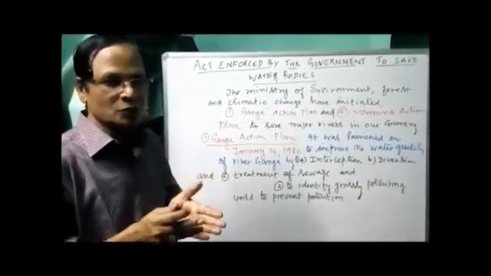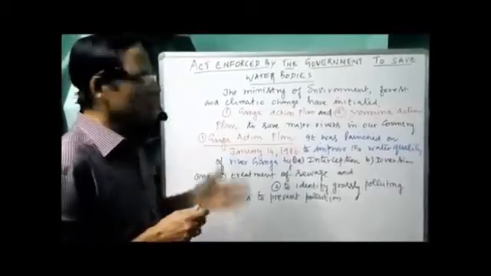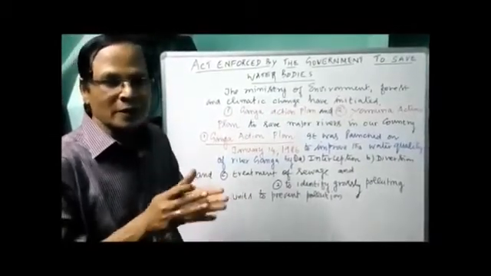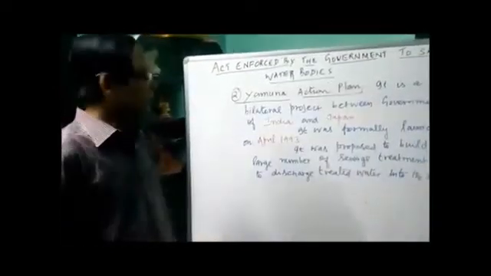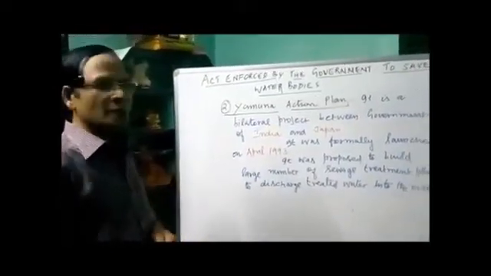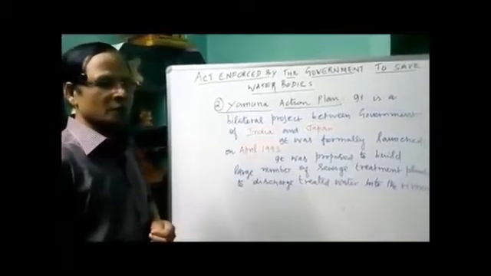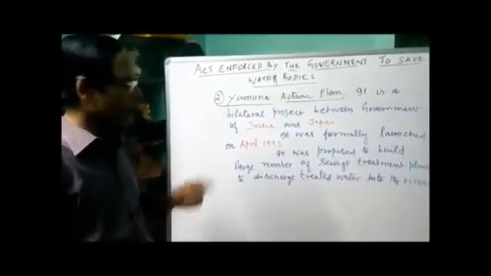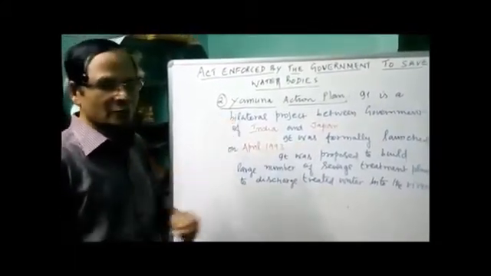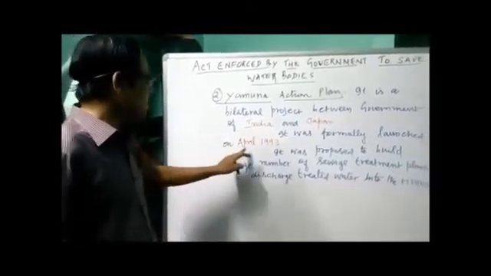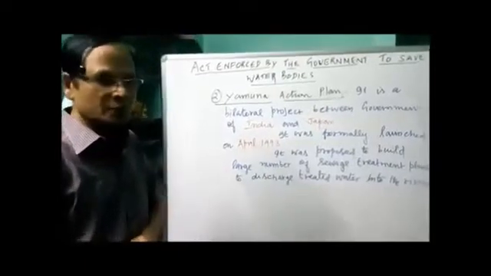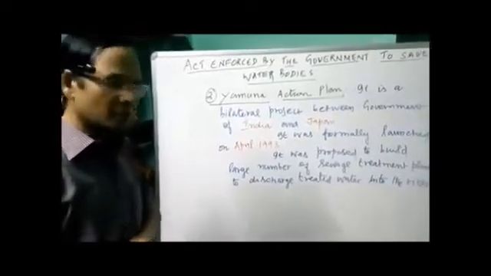So two governments took part in what is called the Yamuna Action Plan. That's why I say it's a bilateral project. Now let's see the Yamuna Action Plan. The second one, Yamuna Action Plan, is a bilateral project between two governments, the Indian government and the Japanese government. It was launched in April 1993.